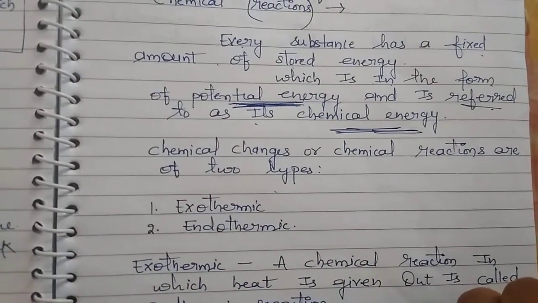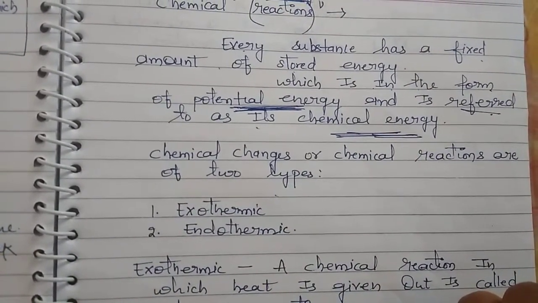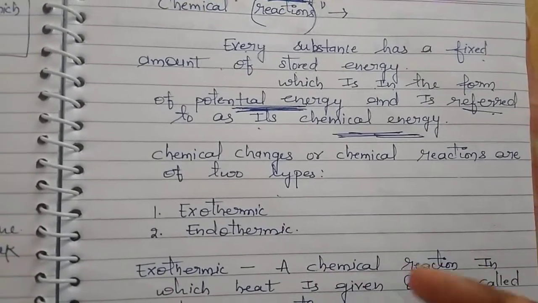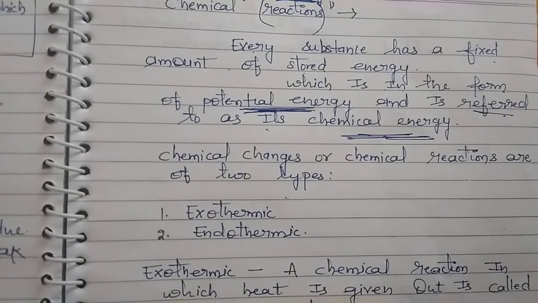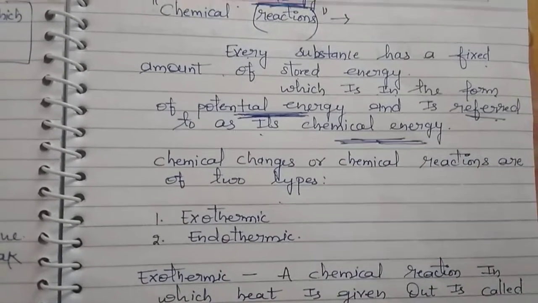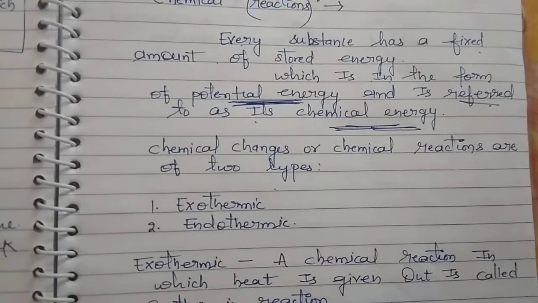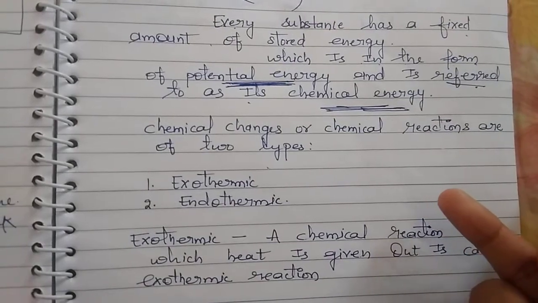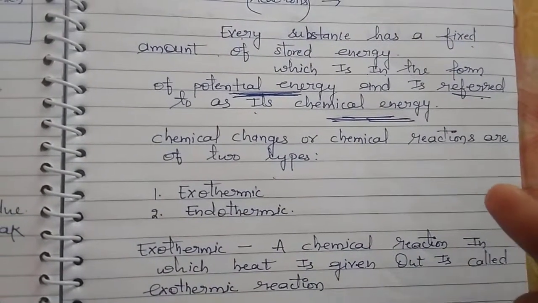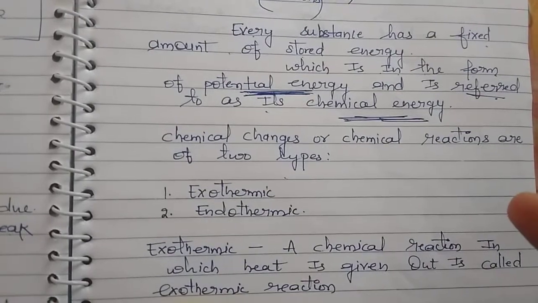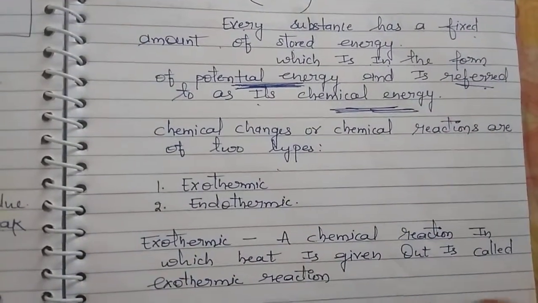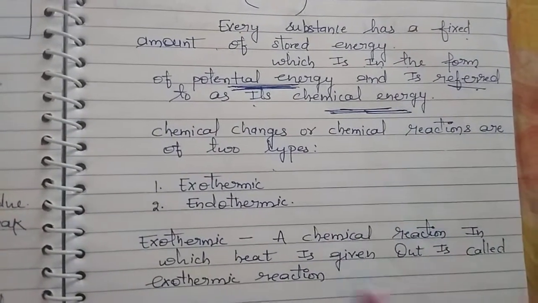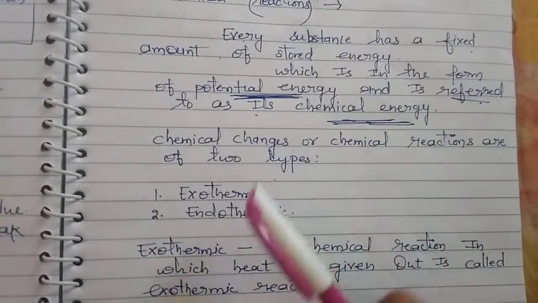Chemical energy involves the breaking up of chemical bonds between atoms, resulting in absorption of energy in the form of heat, and simultaneous formation of bonds with release of energy.